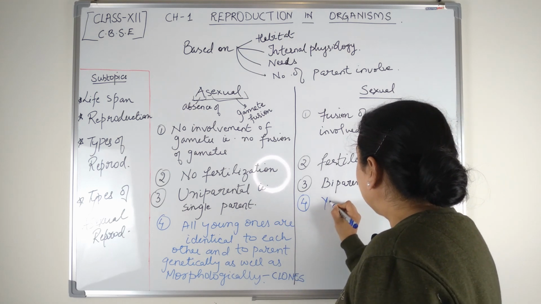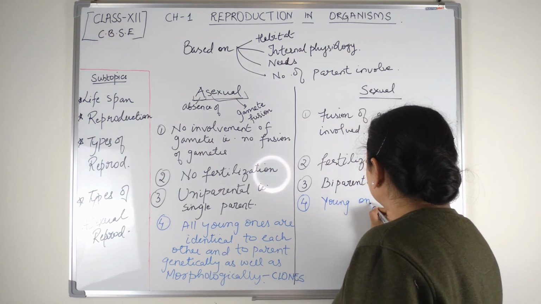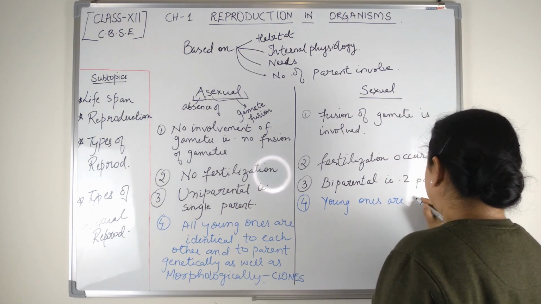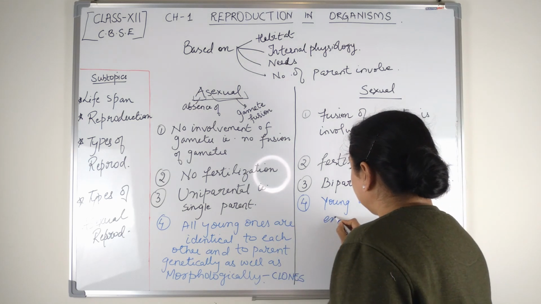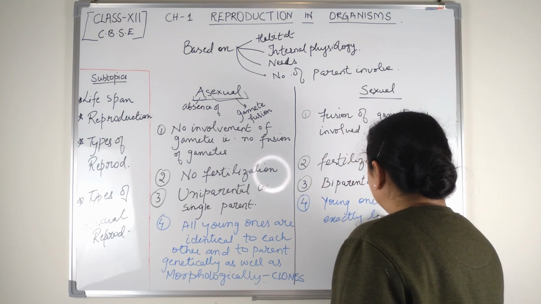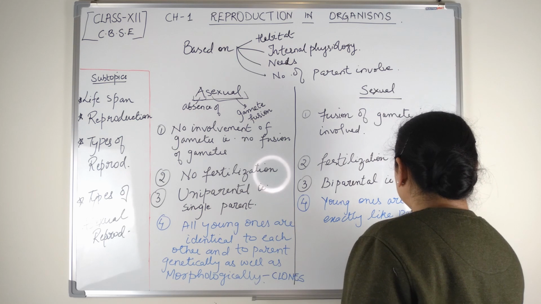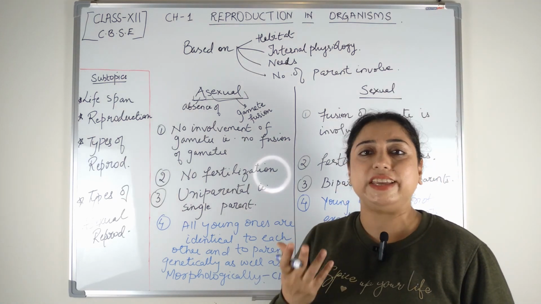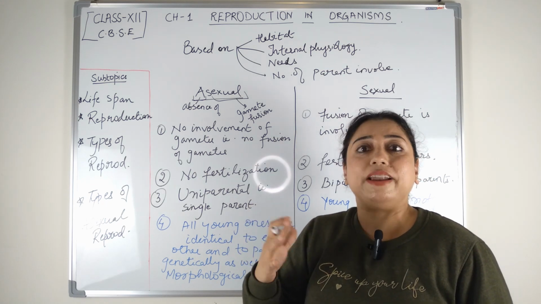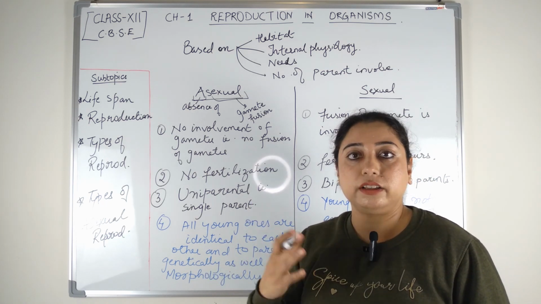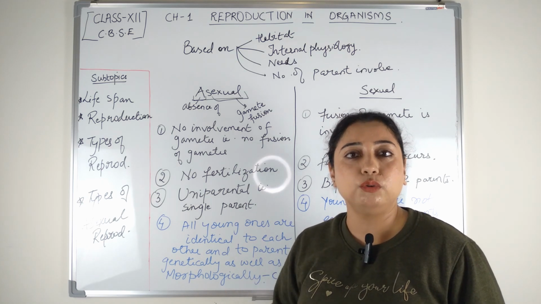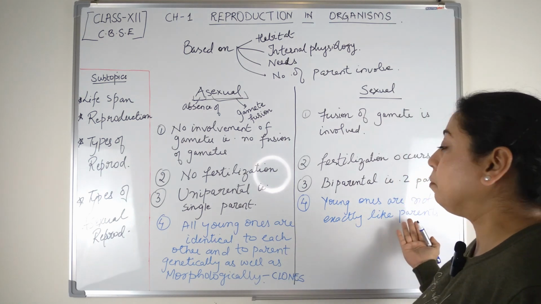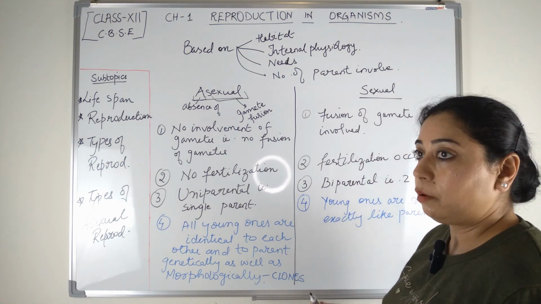So the young ones are different, or not exactly like the parents, because they have some new features or variations, because there's a blending of the genes of both the mother and the father. So there's a chance of having new features in the body of the new generation. They are not the same as their parents in terms of appearance.